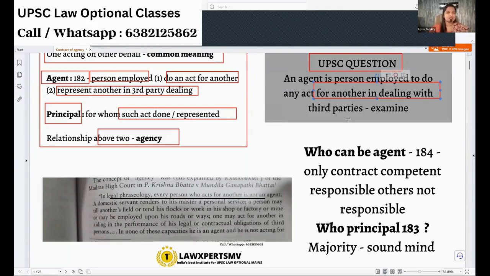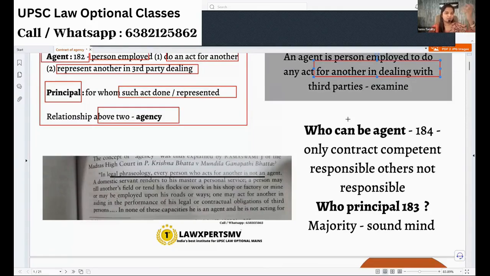Okay, it's very, very easy. So you're going to say how agency is defined, who can be an agent, who can be a principal, and all those things, and differentiate it from a servant and all. That will be your perfect answer. Okay, so who can be an agent?